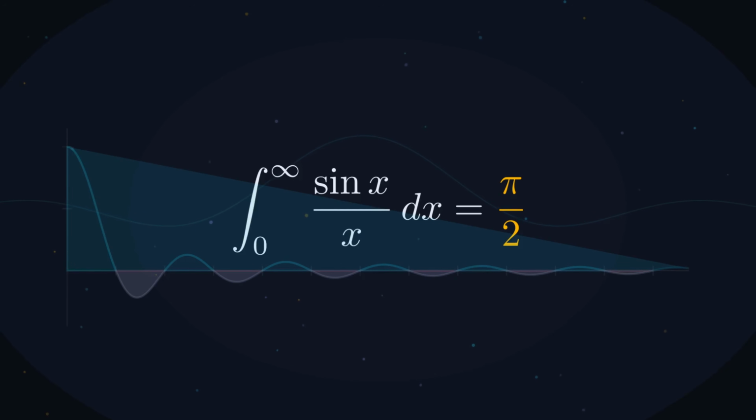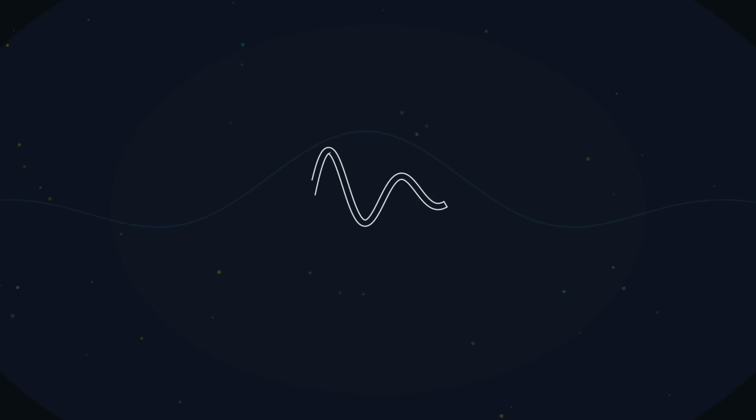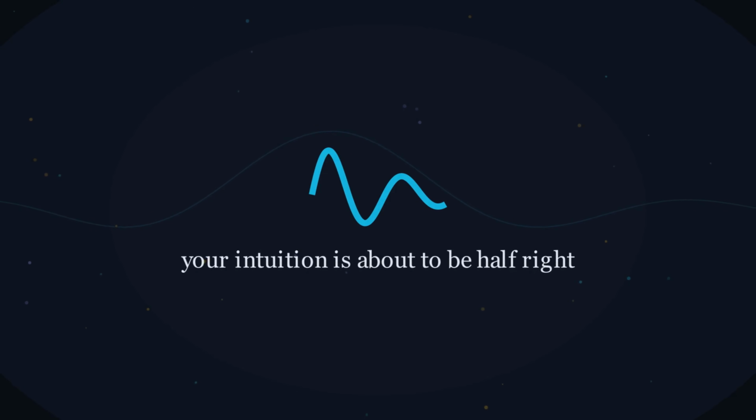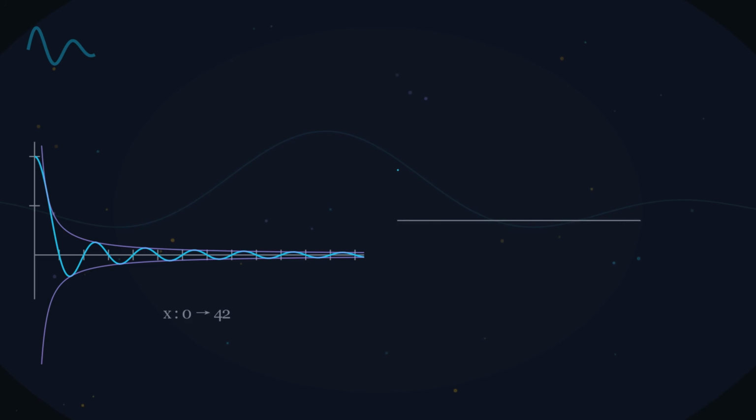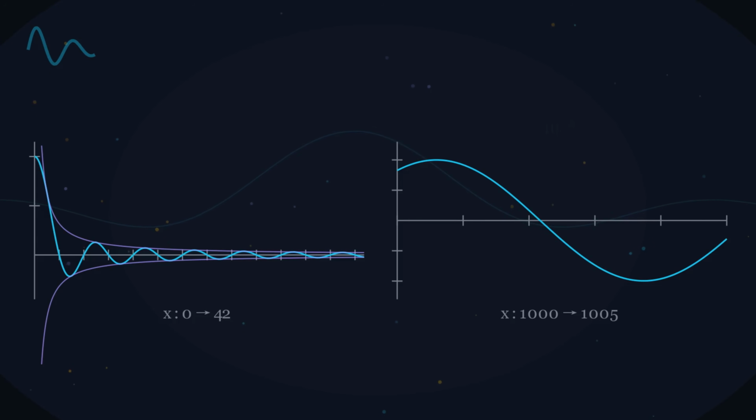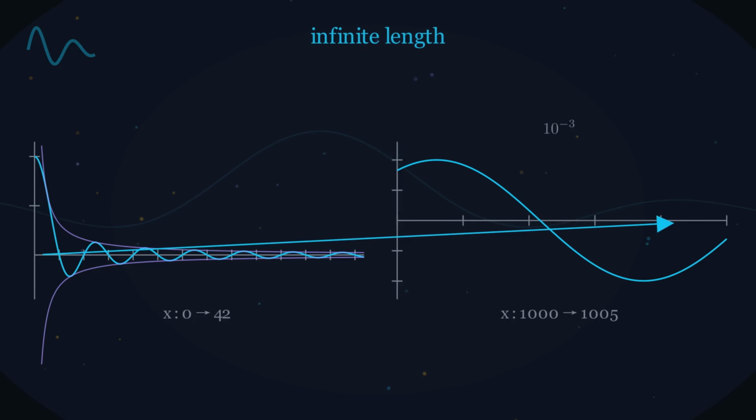a division by x. Before anything else, take your intuition seriously, because it's about to be half right in a way that matters. Sine oscillates between -1 and 1, and it never stops. Dividing by x squeezes it toward the axis, but slowly. At x equals 1,000, the wave is still 1,000th of a unit tall. At a million, a millionth.